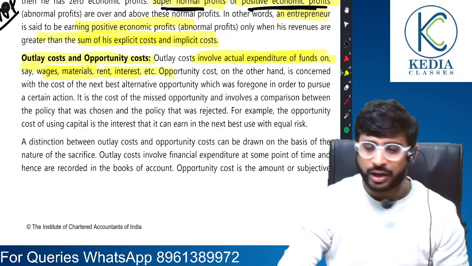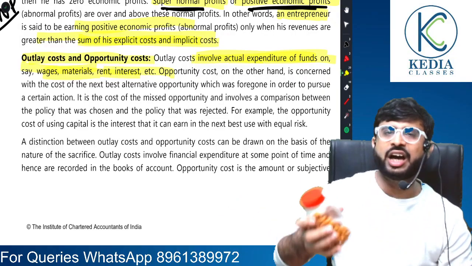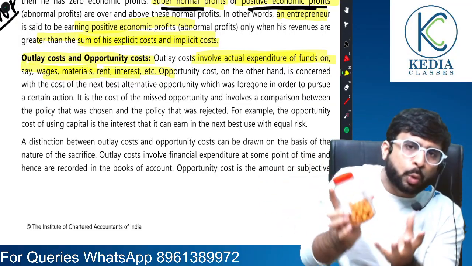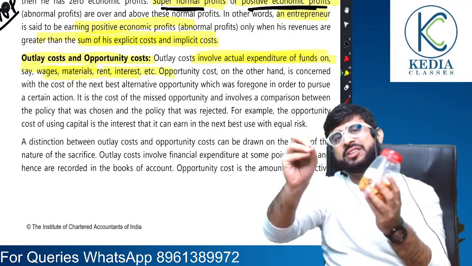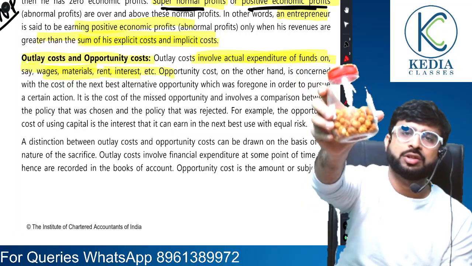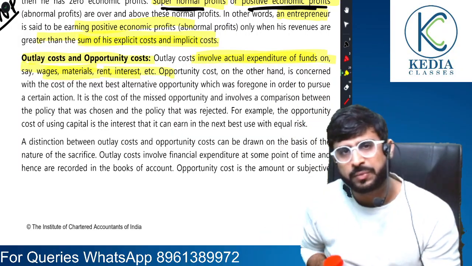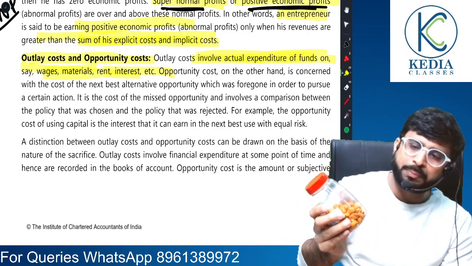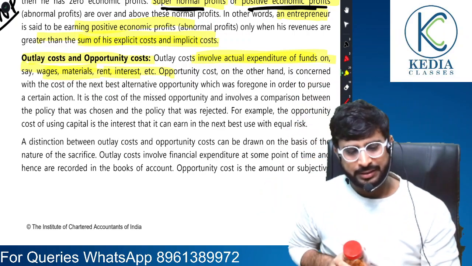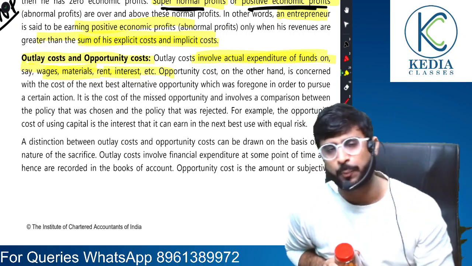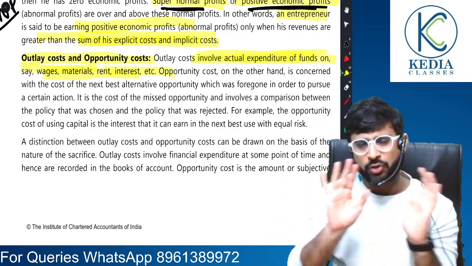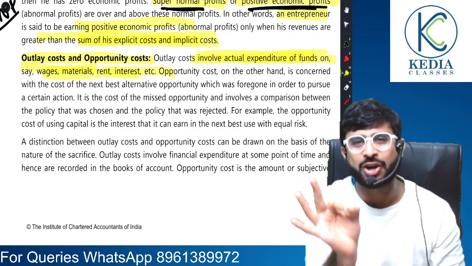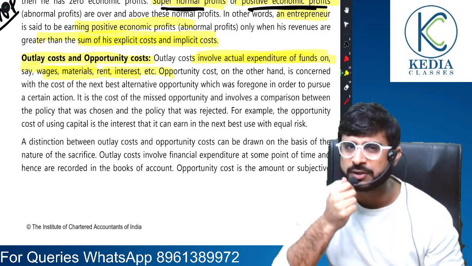For example, if I were to give you an outlay cost example, so see, I have a roasted peanut jar, right? Now, if this roasted peanut jar I had to buy, I had to pay some cash. This is my outlay cost. Let's say as a business, this is my outlay cost. But suppose these were made in my own home. This would have been opportunity cost. I will explain how. But first of all, keep things simple in mind. Outlay cost means costs that involve actual outflow, which is the same as explicit costs.